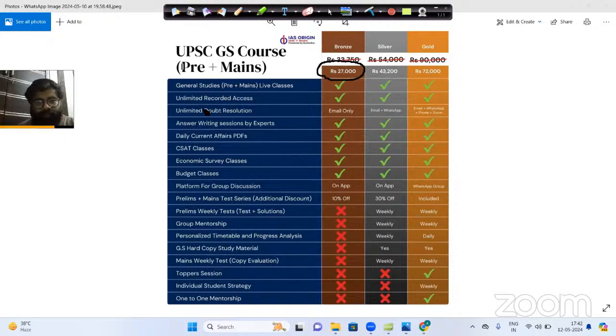In silver batch, you will be provided unlimited recorded access to the live classes of prelims and mains examination. Now, this is a very important thing. Live classes will be given to you for the prelims and mains. And if you miss some of the classes because of your unavailability, later on you can have access to your recorded lectures, and that will be unlimited access.